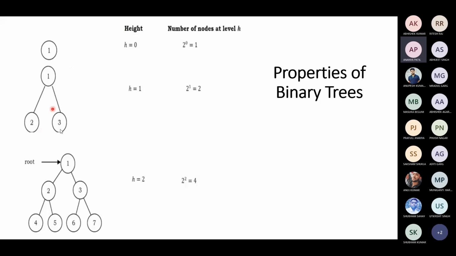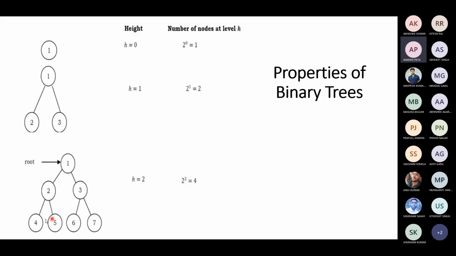If height is 1, then the maximum number of nodes at that level we can calculate as 2 to the power of h, that is 2 to the power of 1, which is 2. The maximum nodes you can accommodate on level 2 is 2 nodes.